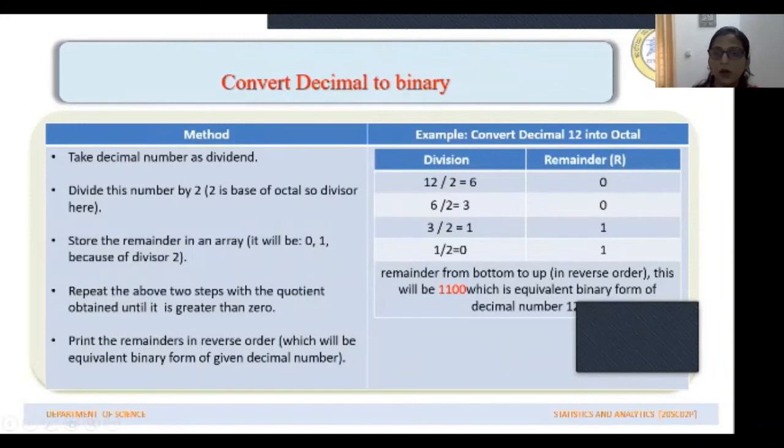Then you consider all the remainders. These are the remainders that you have noted down. So you'll have to arrange them in the reverse order, from bottom to top. So 1, 1, 0, 0. This number will represent 12 in the binary number system. So 1100 is the binary form of the decimal number 12.